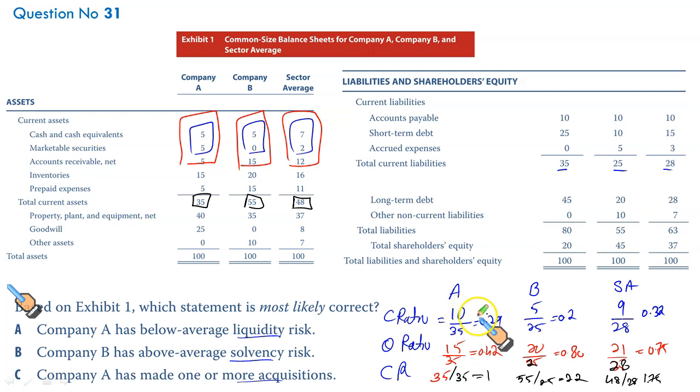Company A has below average liquidity risk. Industry average is 0.32, it has 0.29. 0.75, 0.42, 1.751. All the three liquidity measures, since we were not sure which liquidity measure he is interested in, we have calculated all these three, right? And it is indicating in all these three measures, the liquidity risk for company A is above average. Risk is higher because it has less liquidity in all these three measures, cash, quick as well as current ratio. So this is not the right option.